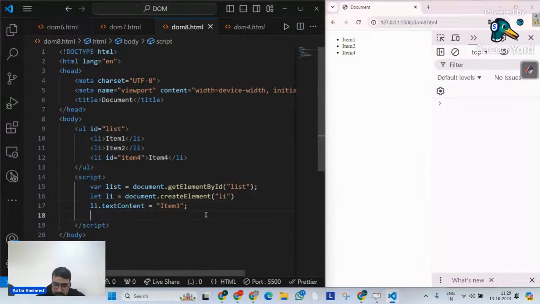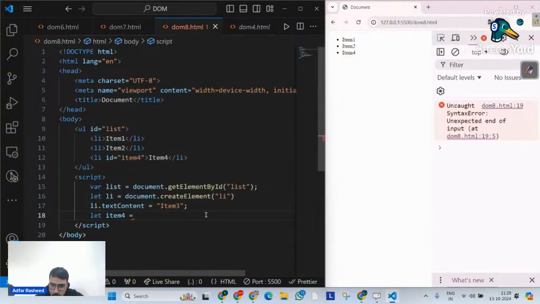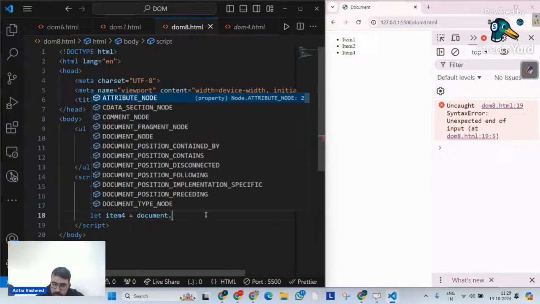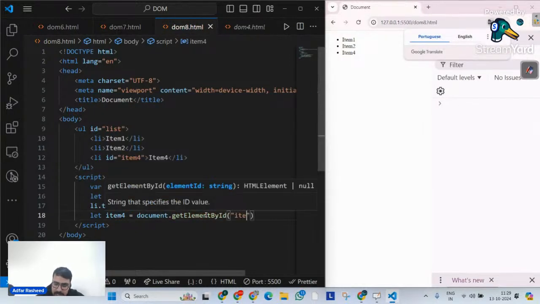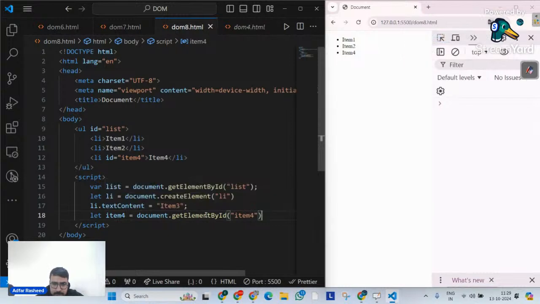So let me go here and let me simply read my item 3 over there. Sorry, item 4. And in this case, I will simply tell it, on my document, please get an element by id, and that id actually is item 4. Done.